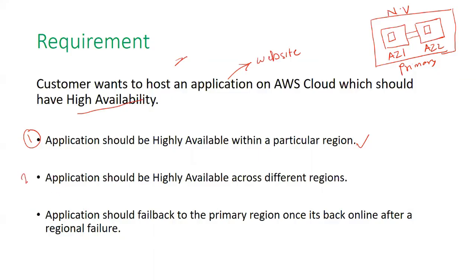In the second requirement, he is telling that the application should be highly available across different regions. Currently we are in the North Virginia region, but this region can go down. If the North Virginia region goes down, AZ1 will also go down, and AZ2 is also going down. In that case, my website will not be accessible. So he is telling that across regions, it should be highly available. The first point is for a single region, but in the second point we are considering two regions. Let's say this is a secondary region, Mumbai region.